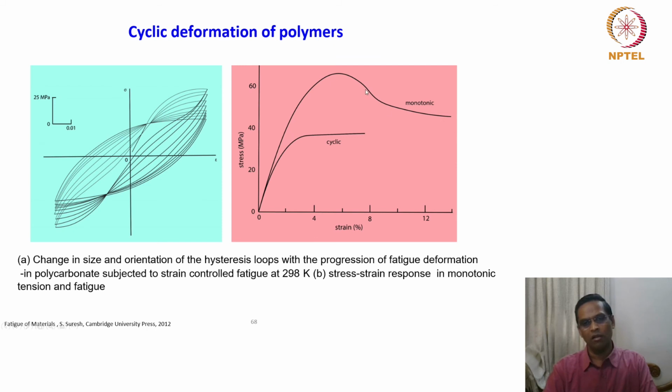It promotes monotonic work hardening. In a cyclic deformation, it is completely dominated by cyclic softening because of the molecular rearrangement and collapse.